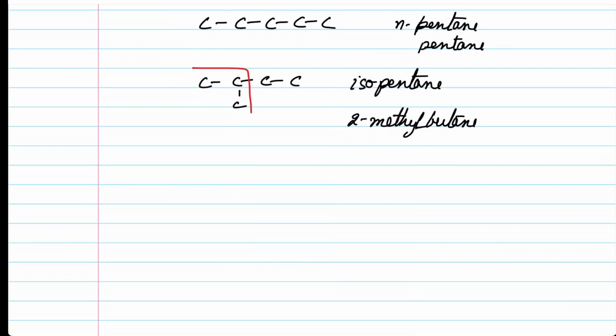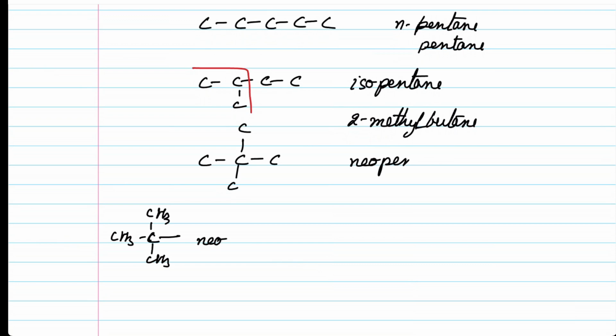Getting one further, we could have another structure of C, C, C, C, and C. Now, if we get a structure like this, CH3, C, CH3, CH3, this particular structure is termed as neo. So this is what we can term as neopentane. Now, neopentane is 2,2-dimethylpropane.